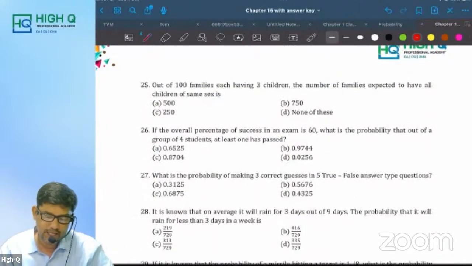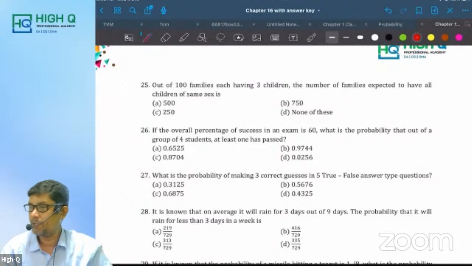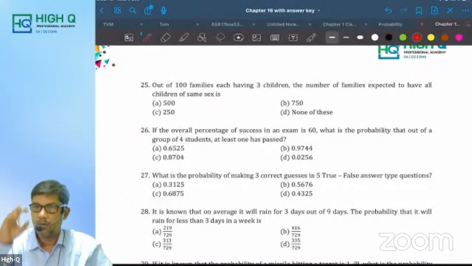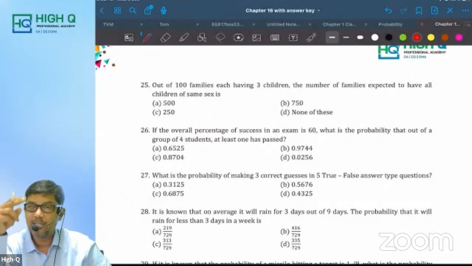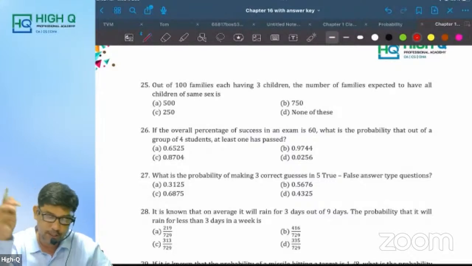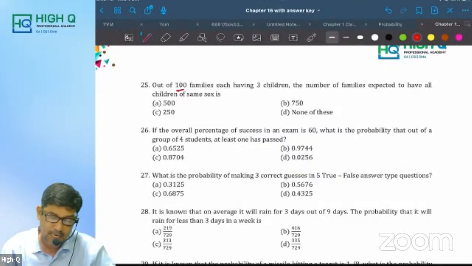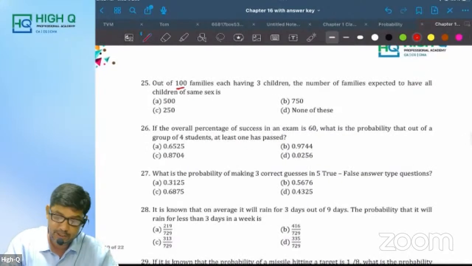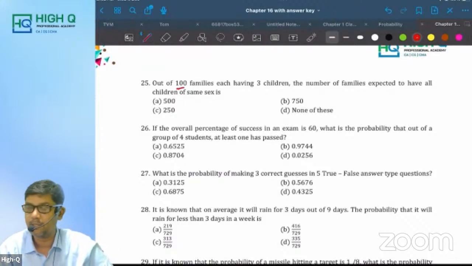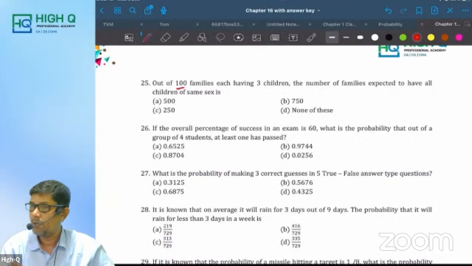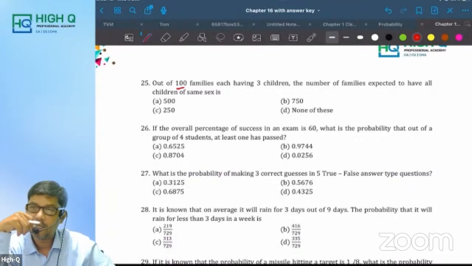Now, out of 100 families, each having 3 children, the number of families expected to have all children of the same sex. That means what? All boys or all girls. I told you, now there is a probability 1 by 2. When it comes to 1 by 2, I gave you one shortcut. Total how many families? 100 families, each having 3 children. All boys, all girls. Tell me what will come, my dear?